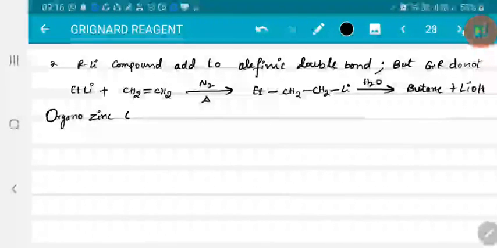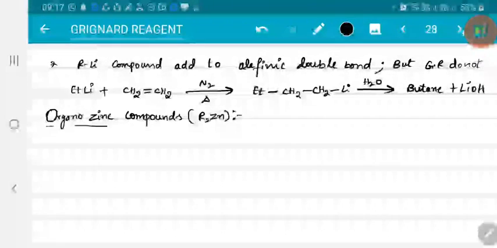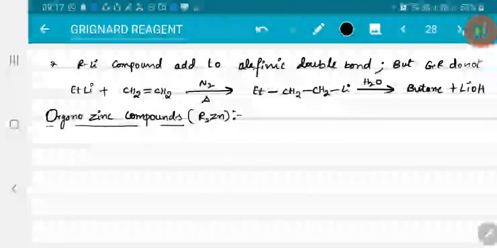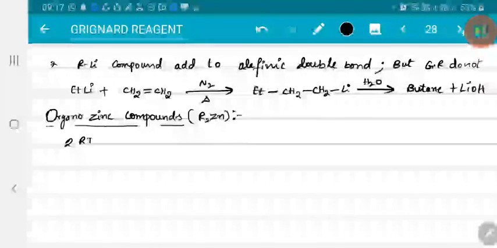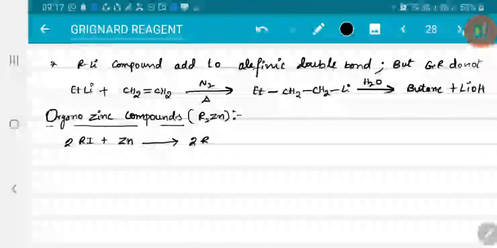Organo-zinc compounds are more covalent than Grignard reagent. That means they are less reactive than Grignard reagent. Organo-zinc compounds are nothing but R2Zn, right? So they are less reactive than Grignard reagent. Therefore, their reactivity follows some other pattern. They can be prepared by reacting alkyl halides with zinc. You will get 2RZnI.